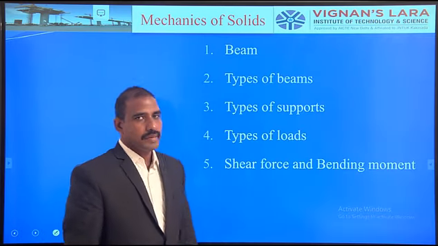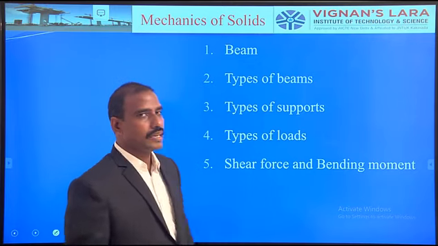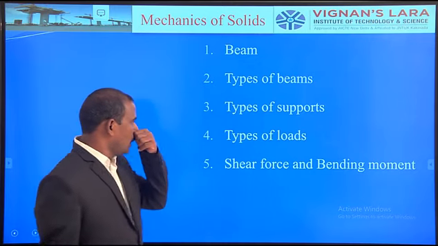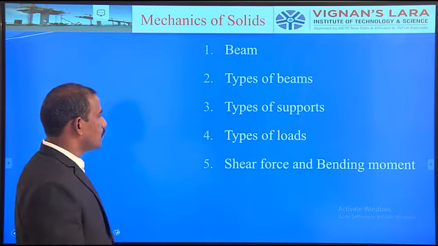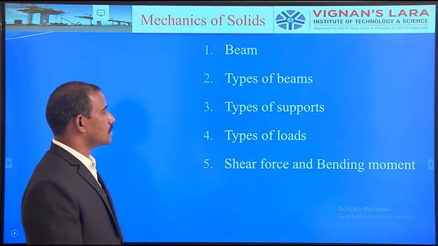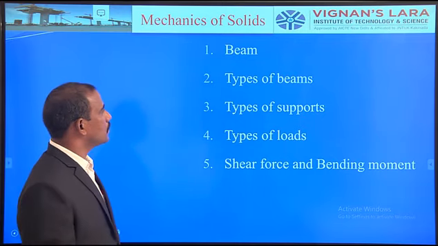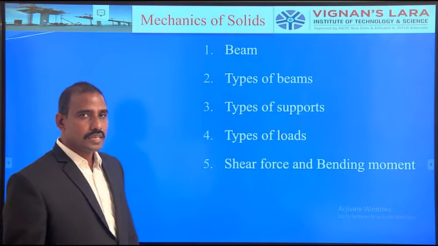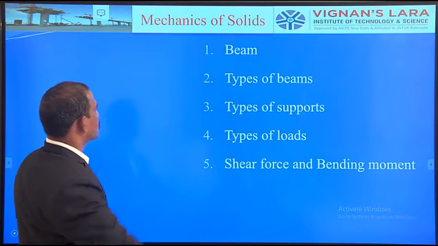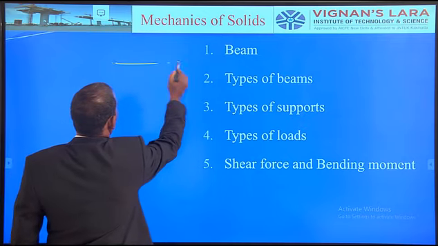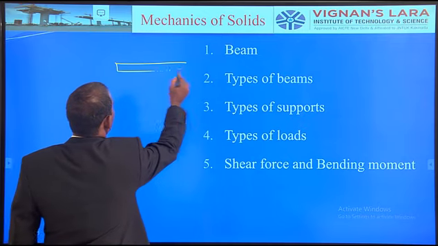So we know what is meant by beam. Let us discuss once again the types of beams, the types of supports, the types of loads, and finally shear force and bending moment. As we know, a beam is a structural member subject to a transverse load. For example, this is one structural member.